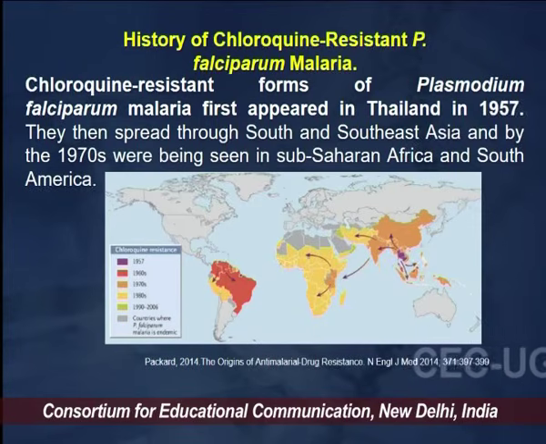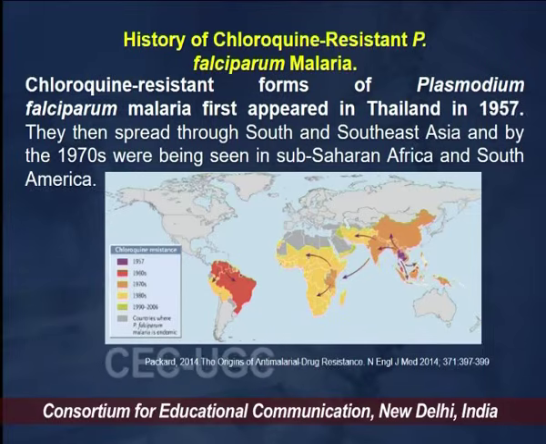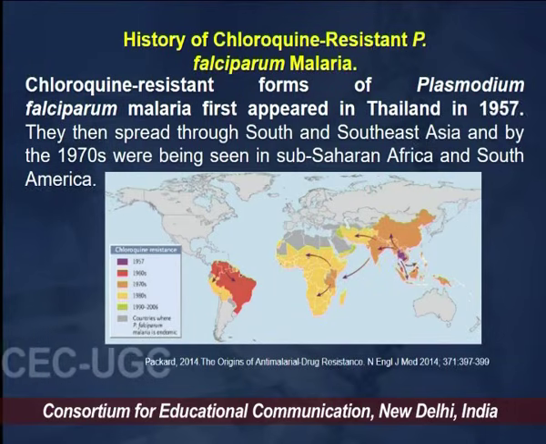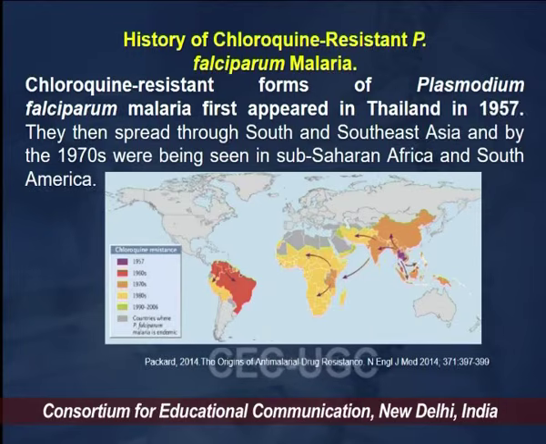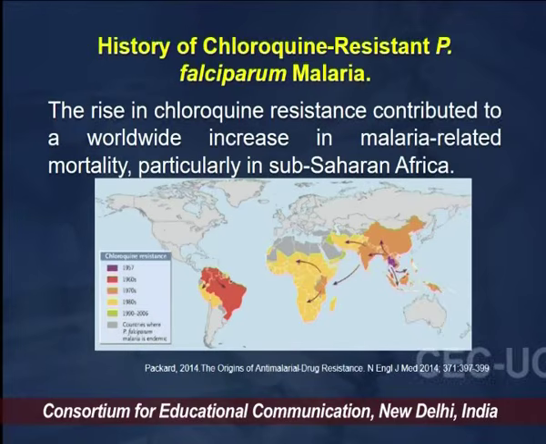So this is a map diagram which is showing how exactly the spread of chloroquine resistance happened. The chloroquine-resistant forms of Plasmodium falciparum, which started occurring in Thailand in the year 1957, spread across the South and Southeast Asia regions, and subsequently to the sub-Saharan African regions and the South American regions. So this is how the resistance spread from one continent to the other. Now, the rise of chloroquine resistance contributed to a worldwide increase of malaria-related mortality, especially in the sub-Saharan African regions, actually.